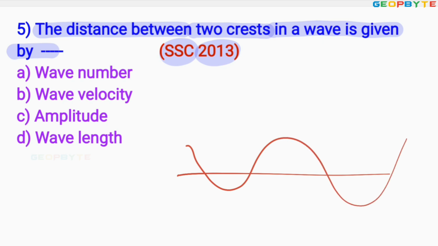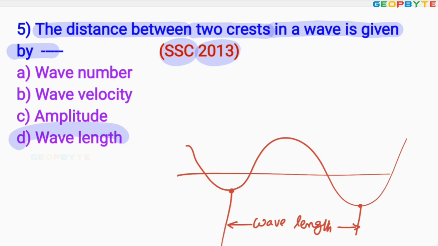This is the wavy formation. This is called crest. And this is another crest. The distance between the two crests in a wave is called wavelength. This point is a very important problem. The distance between the two crests of a wave is called wavelength.